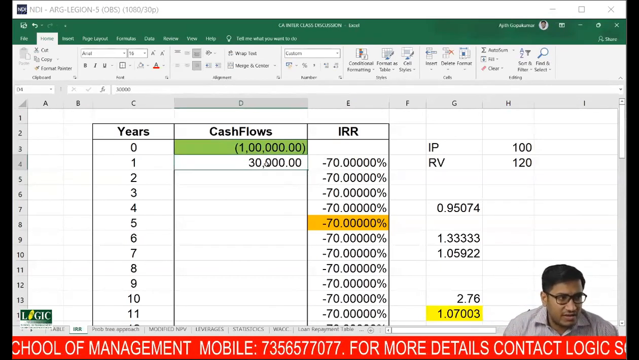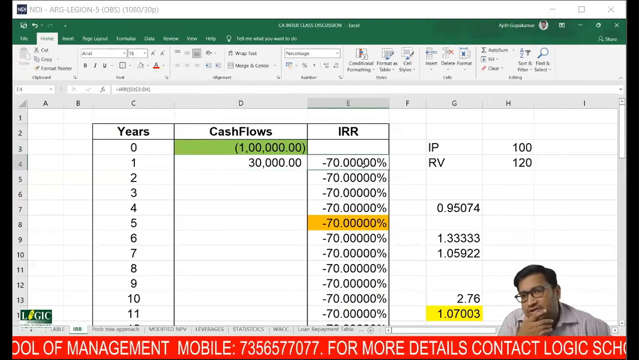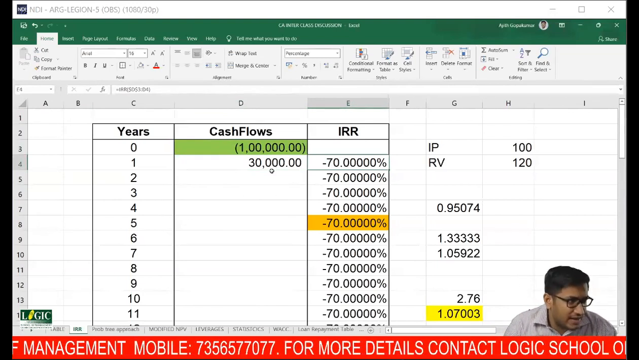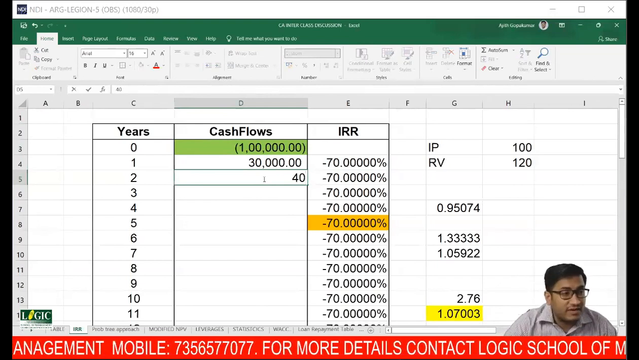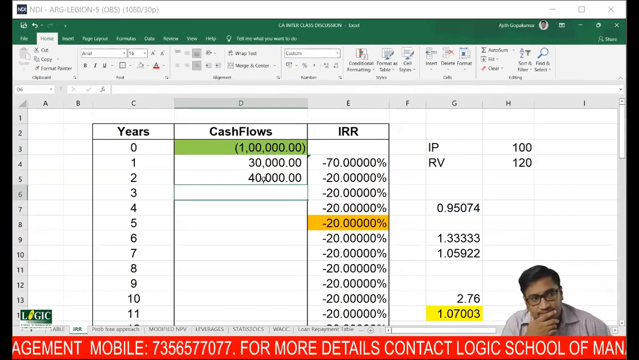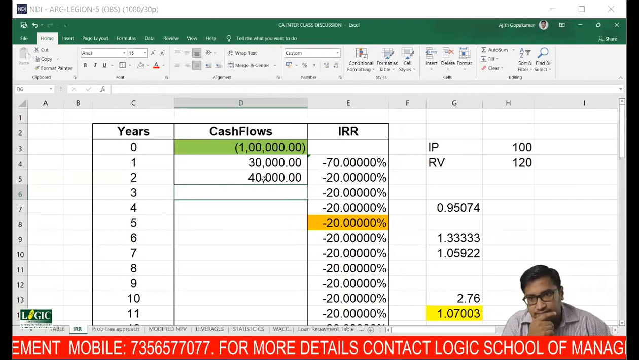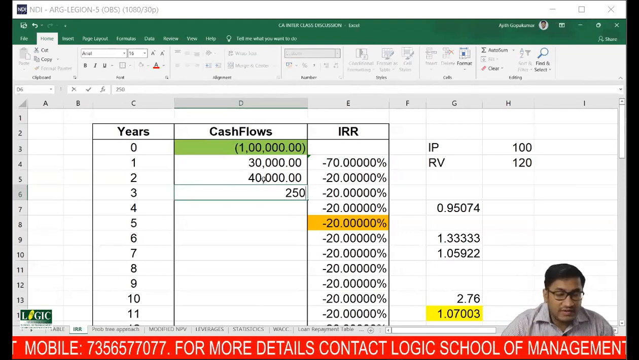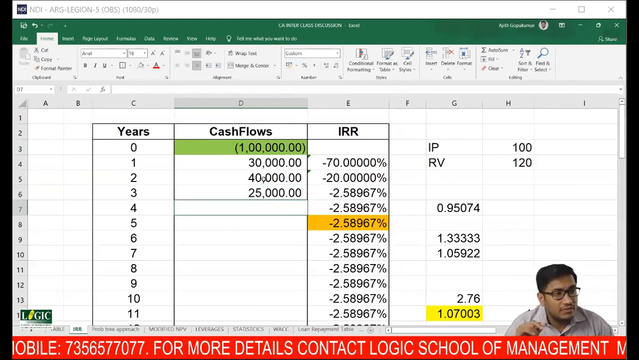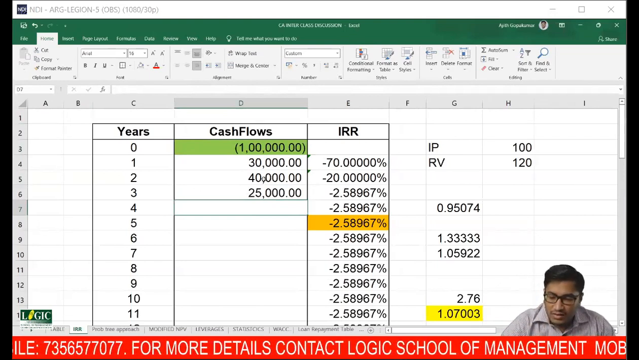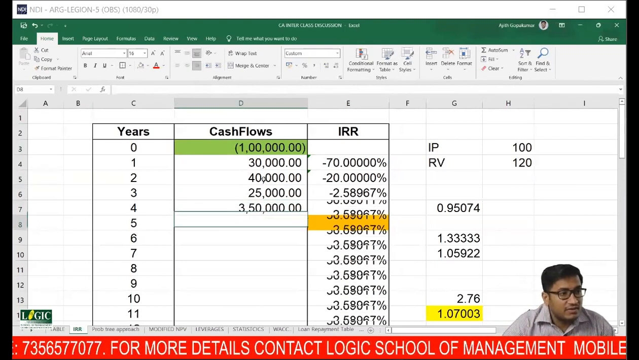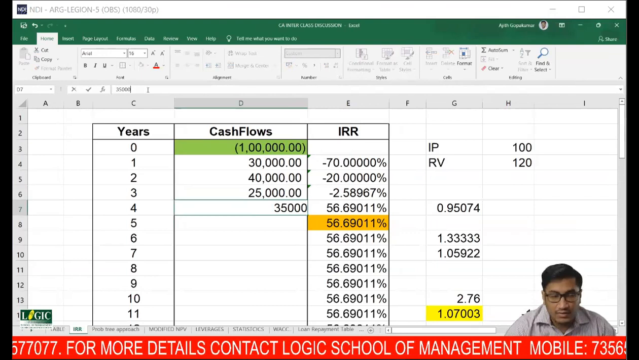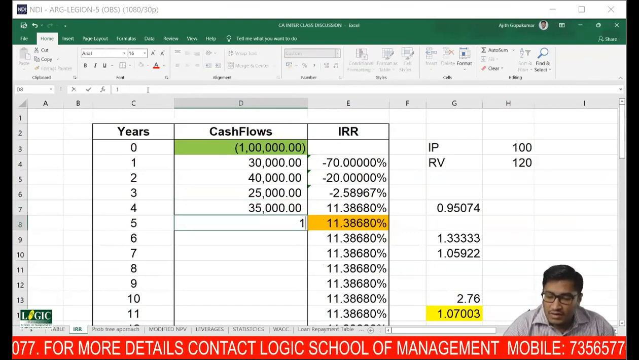Real time, you can see the IRR right now is negative 70%. IRR for this project is right now negative 70%. Assume that next year there is another 40,000 received. Third year, assume that 25,000 received. Fourth year, 35,000 received. Fifth year, 12,000 received.